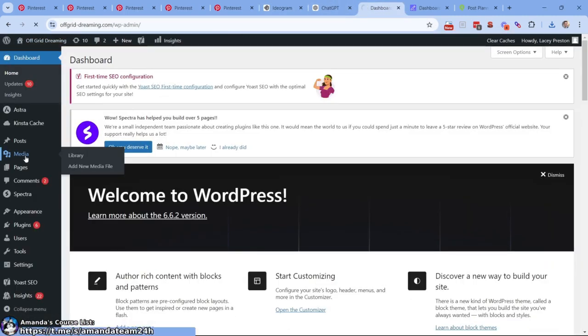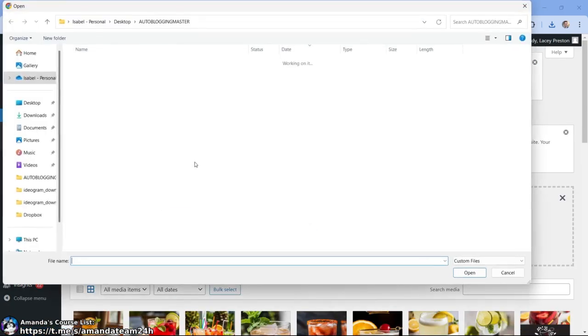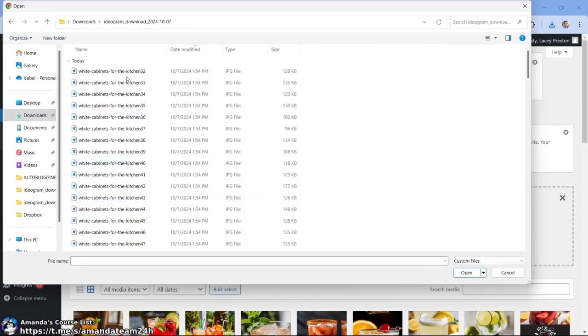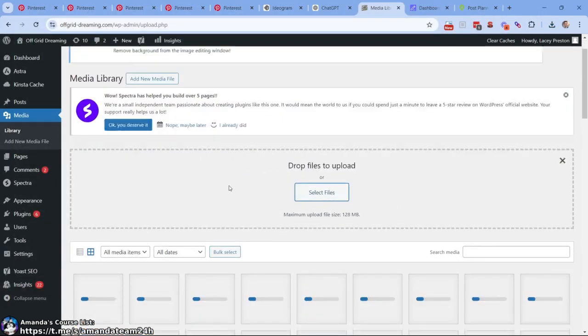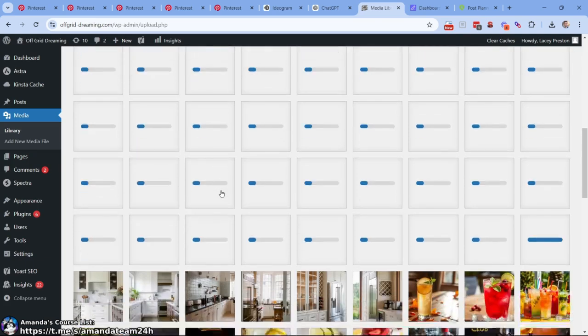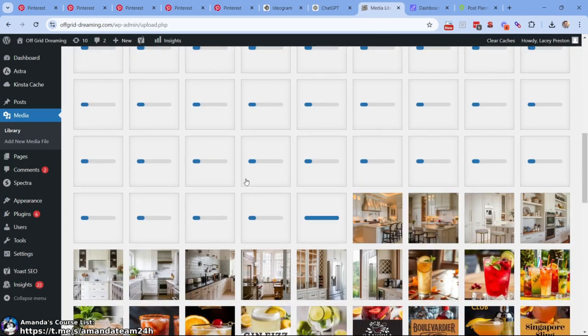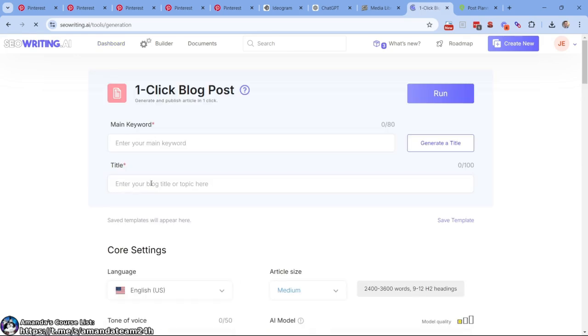We're going to come to media. We're going to go add new media file. We are going to go to downloads. We have 60 of them. Excellent. We're going to grab them all, and it's going to upload right here, straight to the website. Very, very good. Now, as that uploads, we're going to keep working. Might as well keep working.